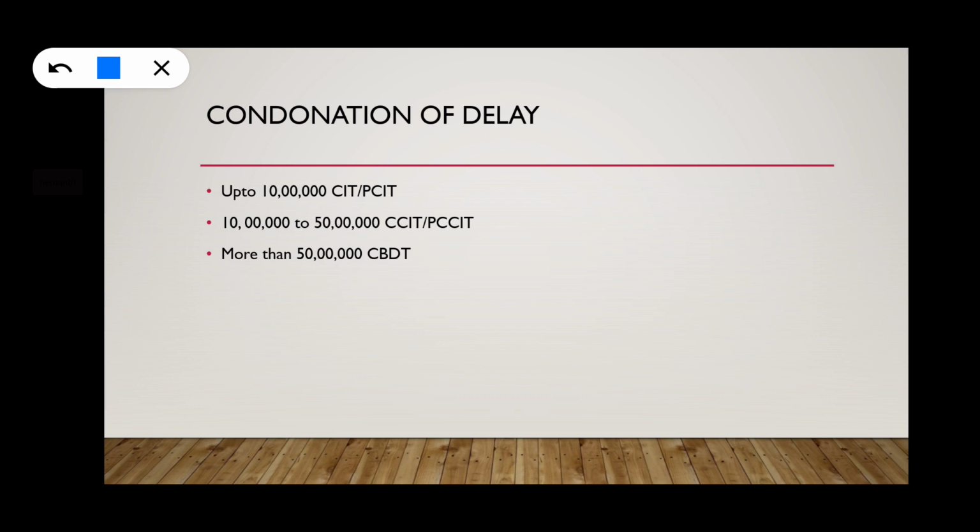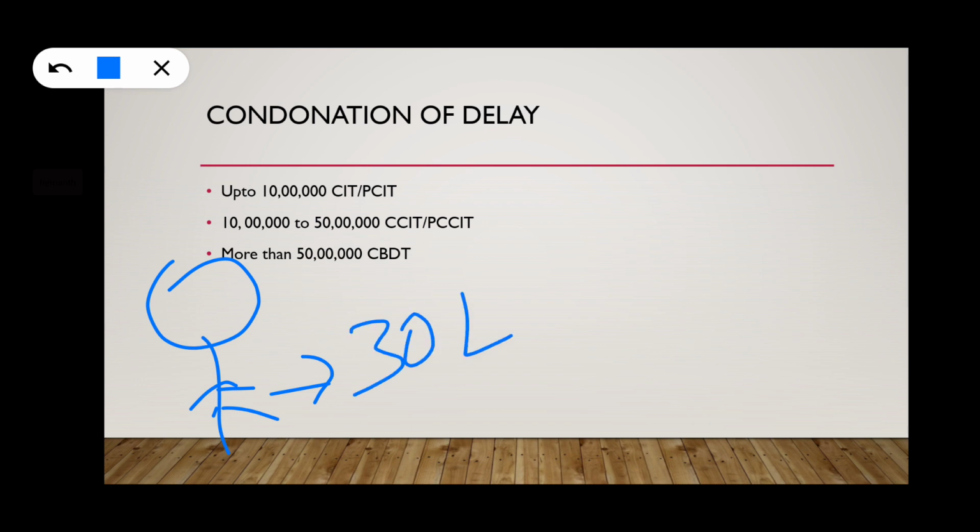For example, a person's loss is actually 30 lakhs, and he is thinking that he has to avoid the tax. He wants to show much more losses. So as time allows, he just manipulates the figures.